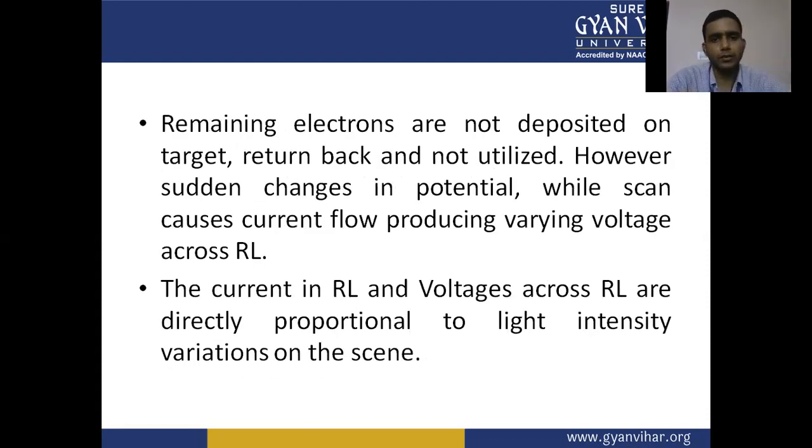Remaining electrons are not deposited on the target, return back, and are not utilized. However, the sudden changes in potential during the scan cause current flow, producing a varying voltage across RL. The current in RL and the voltage across RL are directly proportional to the light intensity variation on the scene.